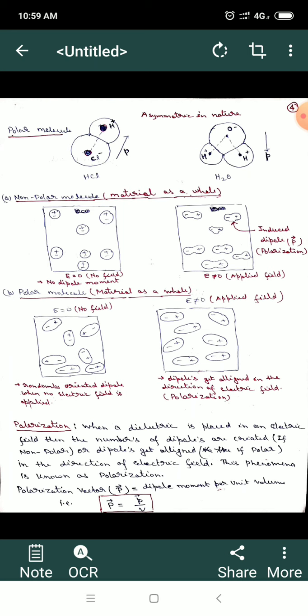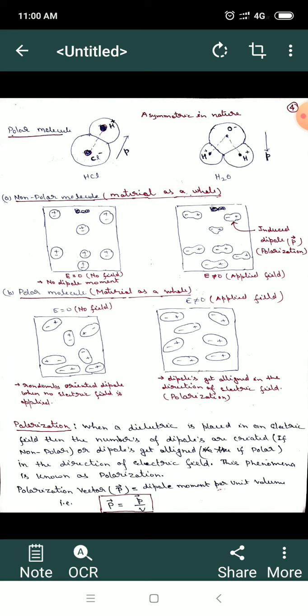This is known as the induced dipole, and this phenomenon is also known as polarization. So one can define polarization: when a dielectric is placed in an electric field, dipoles are created if it is a non-polar molecule, or dipoles get aligned in the direction of the electric field if it is a polar molecule. This phenomenon is known as polarization.